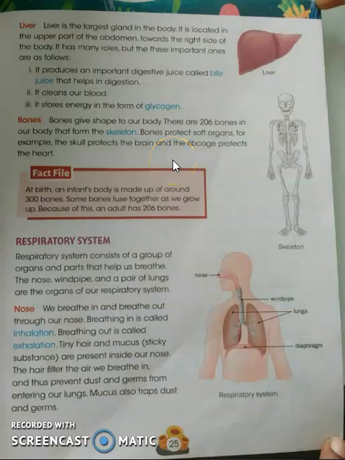Good morning, students. In the previous lecture, we studied the internal organs: brain, heart, stomach, kidneys, liver and the bones. Right? At the start of the chapter, I explained that organs group together to form an organ system. I gave you some examples also, like the digestive system, the respiratory system, and the circulatory system. Out of these, today we are going to study the respiratory system.